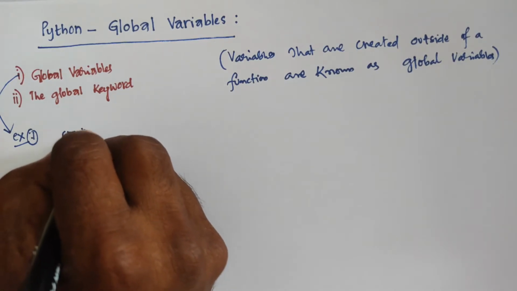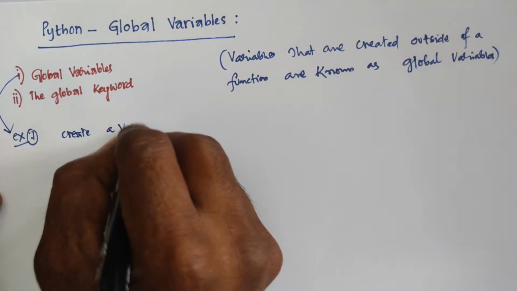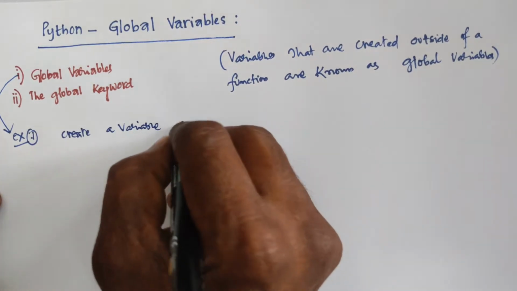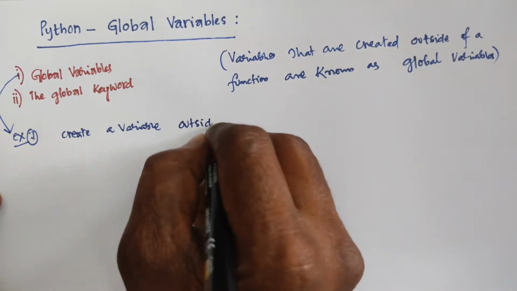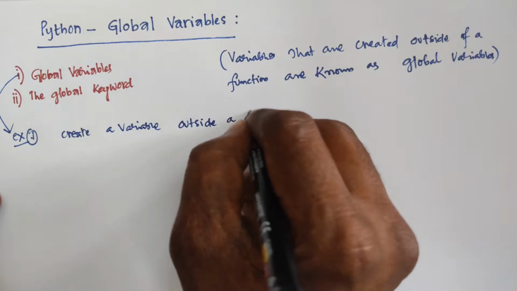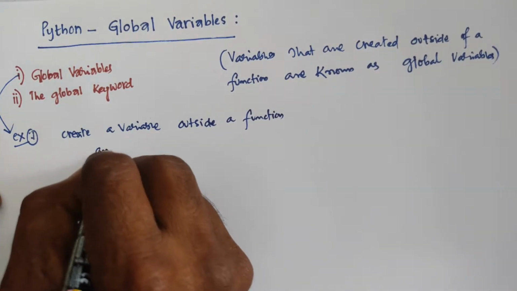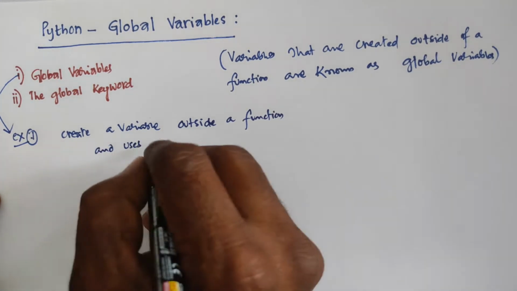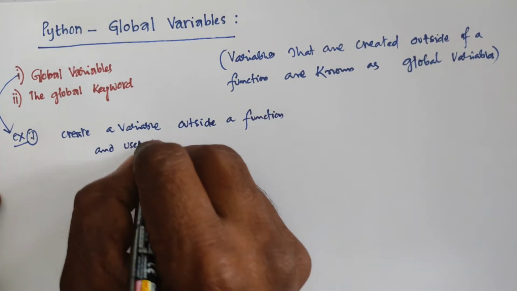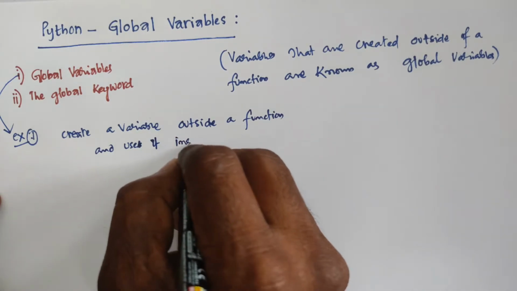Create a variable outside a function and use it inside the function.